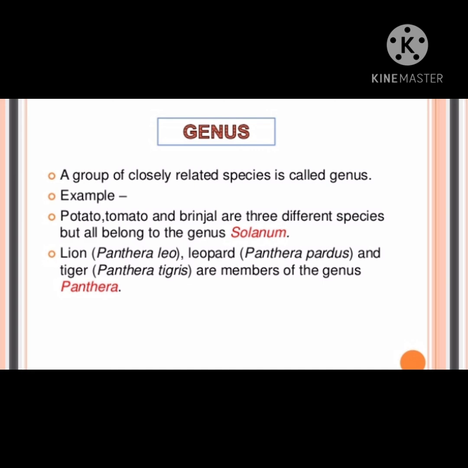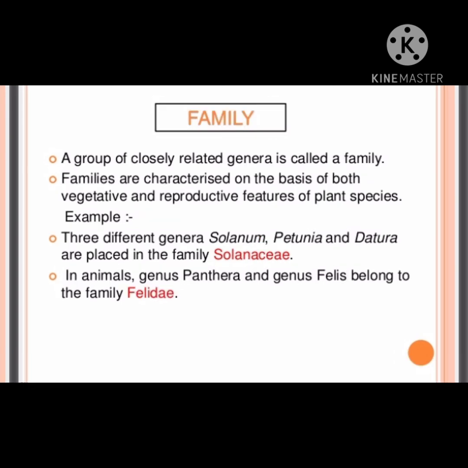For example, the genus Felis of cats, and genus Panthera of lion, tiger, leopard are placed in the family Felidae. So this tiger, lion, cats, etc. all these are placed in the family Felidae. Then next is order. An order is a group of closely related families. For example, the family Felidae and the family Canidae are assigned in the order Carnivora. And Carnivora contains a number of other animals also.